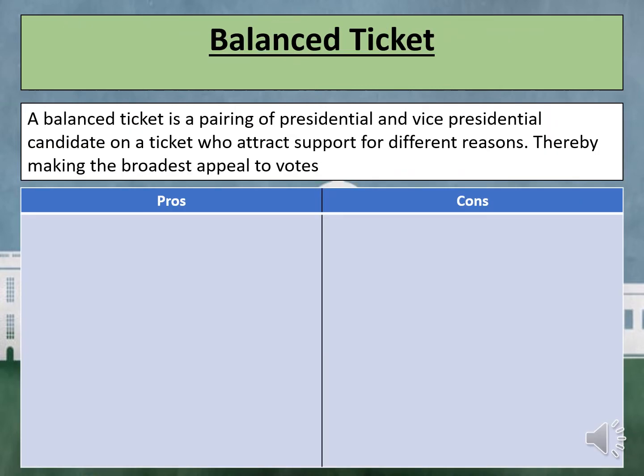There are 3 strategies for picking a vice presidential candidate. You choose for a balanced ticket, potential in government, or party unity. We need to know these strategies in depth, so let's start with a balanced ticket.